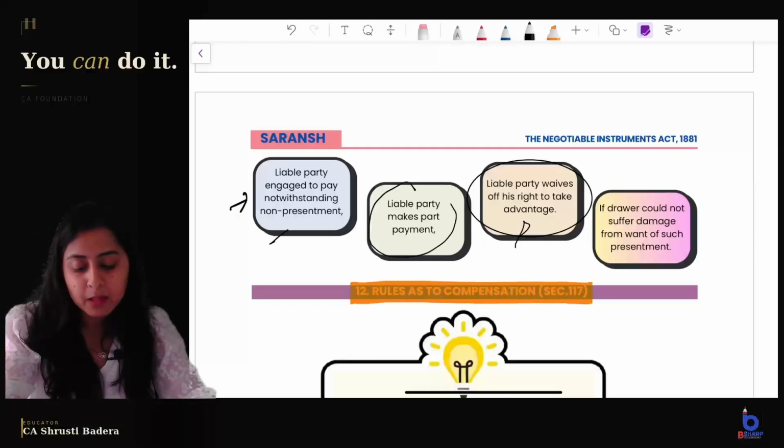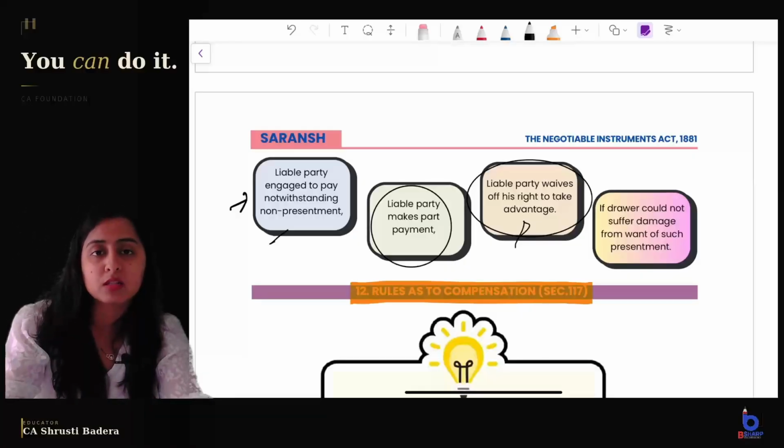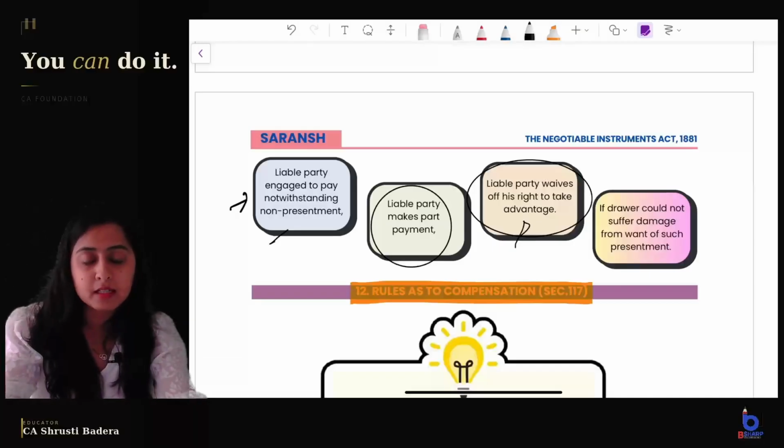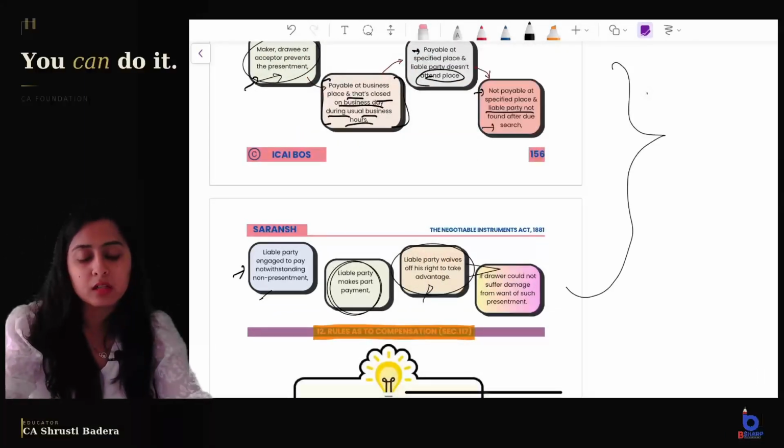If the liable party makes part payment, if he has already made 50,000, the check was for 60,000, or if the bill of exchange was for 60,000, now for 10,000 again will you present it? No. If the part payment is made, then it is not required. If drawer could not suffer damage from want of such presentment, if there is no harm done to the drawer because of your non-presentment, then in these 8 cases the presentment is not required. You should learn these points.